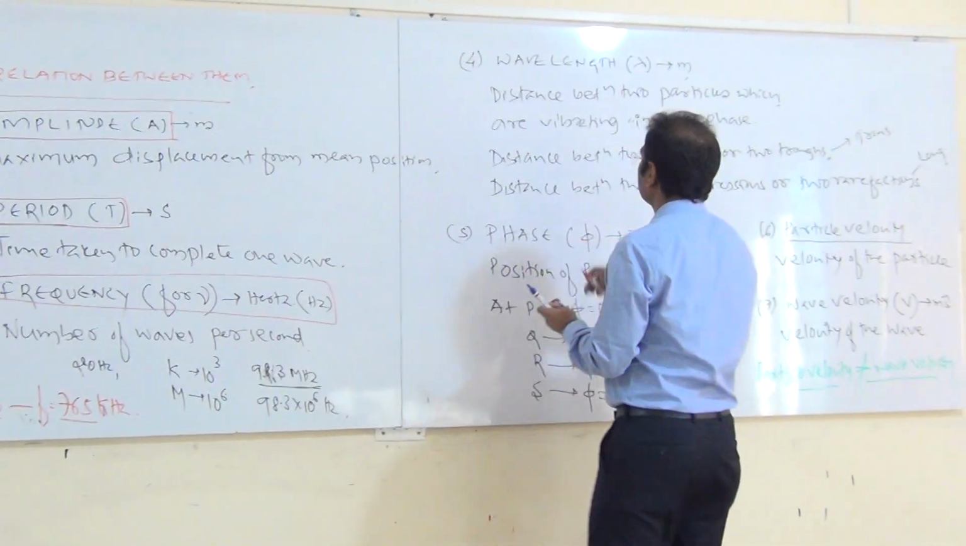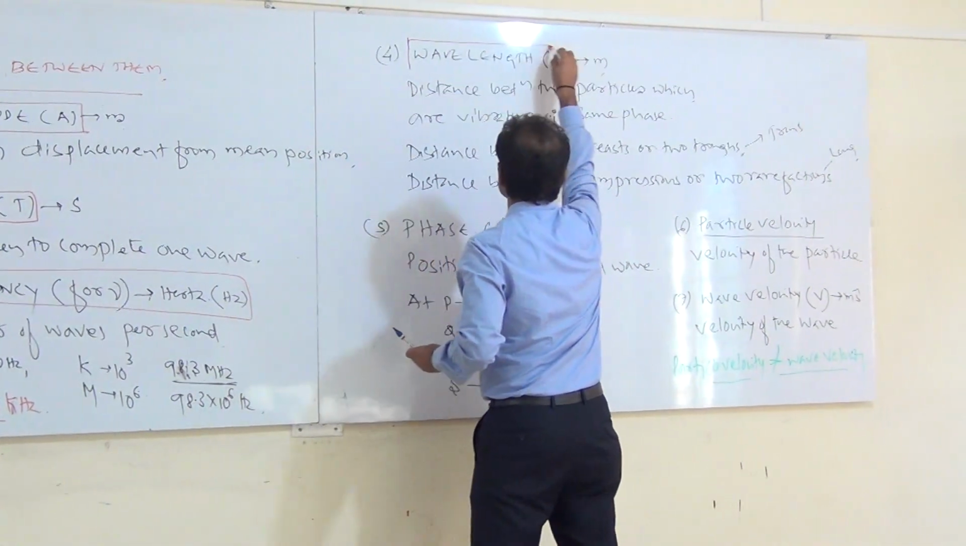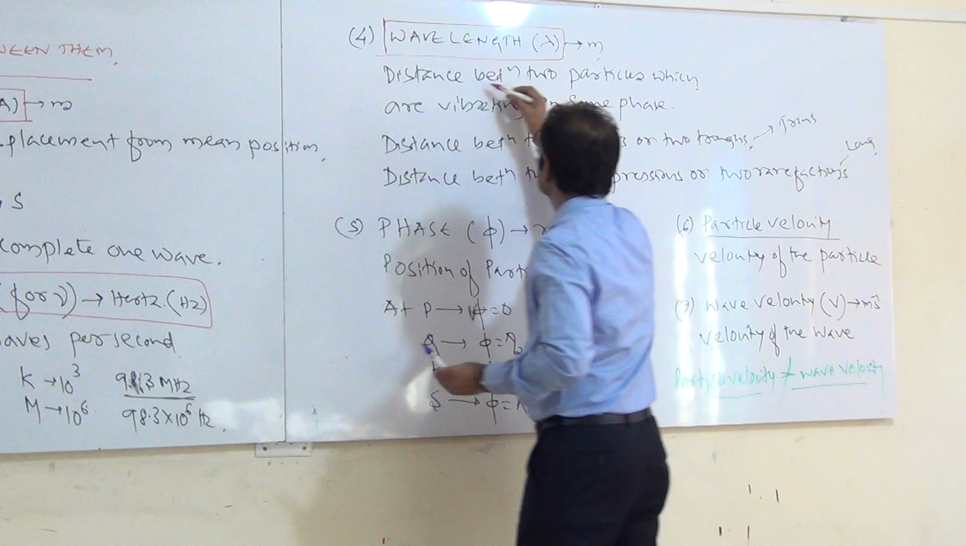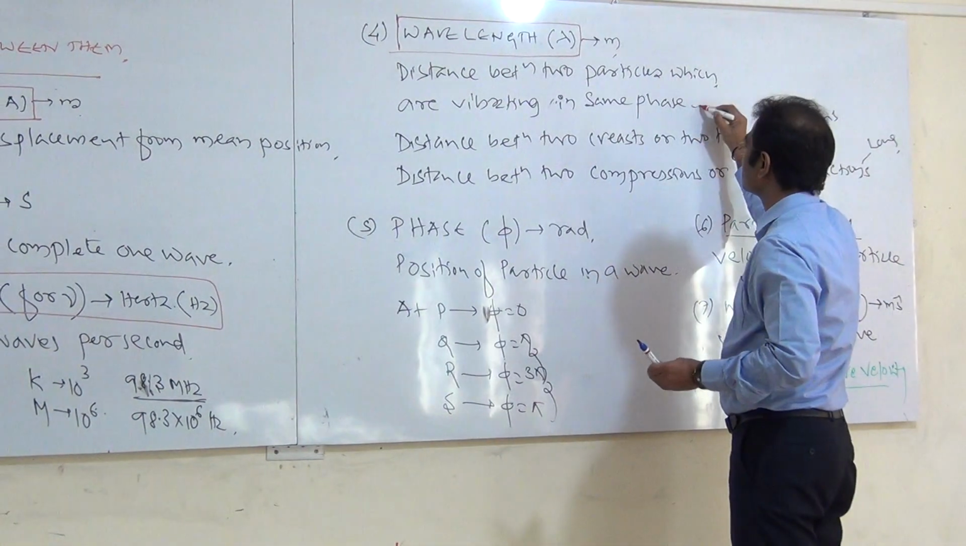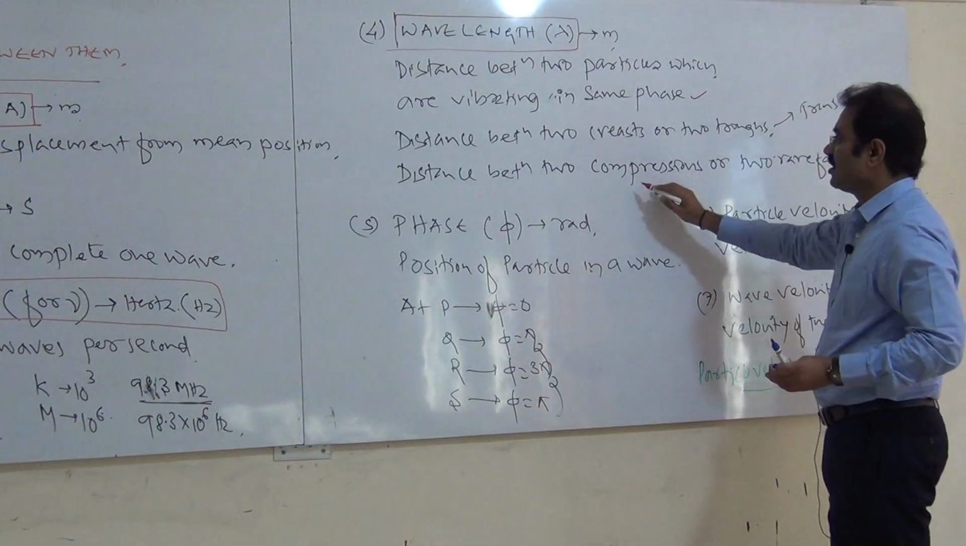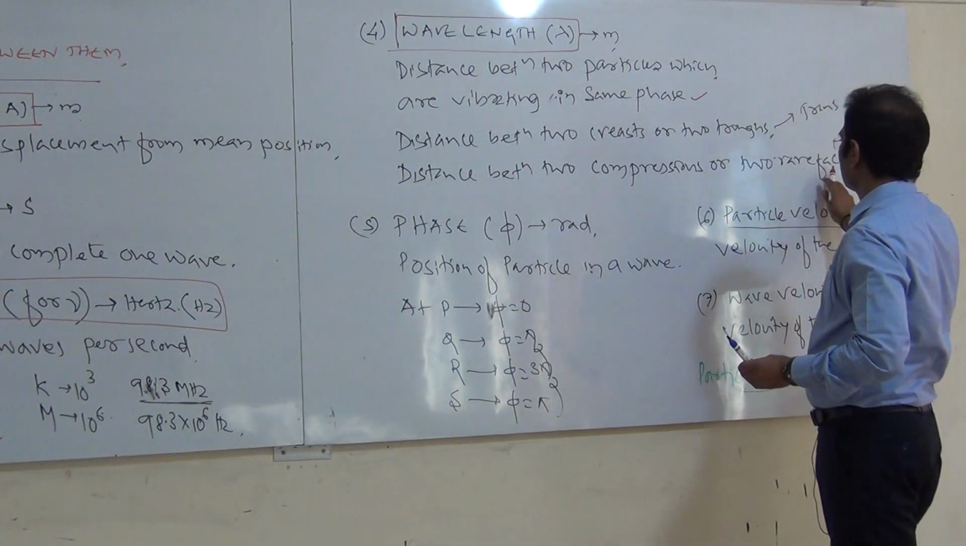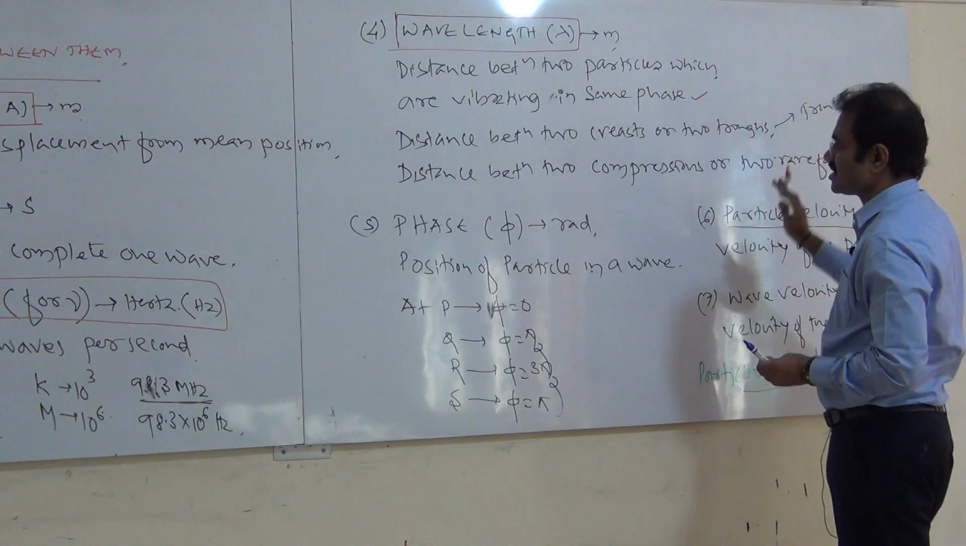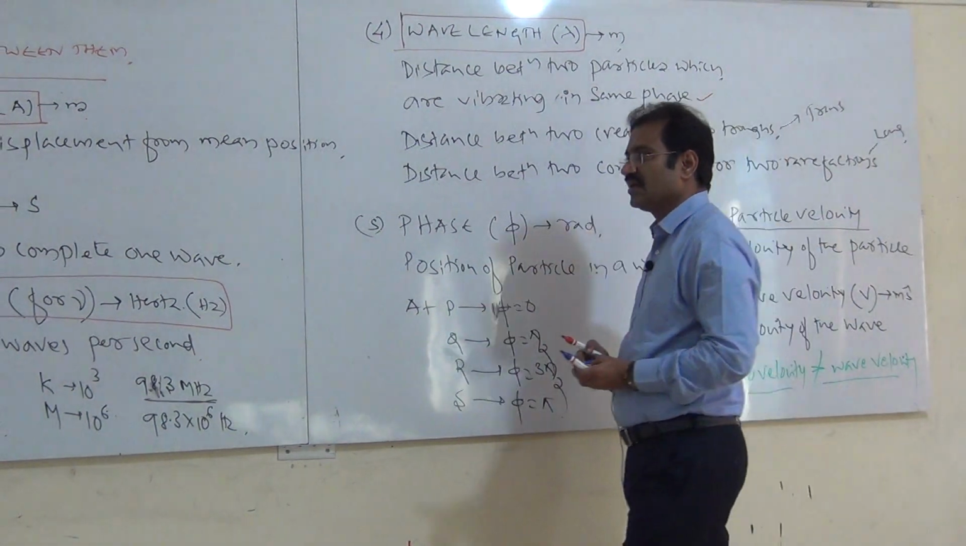And what is a wavelength? Wavelength is nothing but the distance between the two particles which are at the same phase. It is the distance between the two crests or two troughs, or the distance between the two compressions or the two rarefactions, in transverse and longitudinal waves.